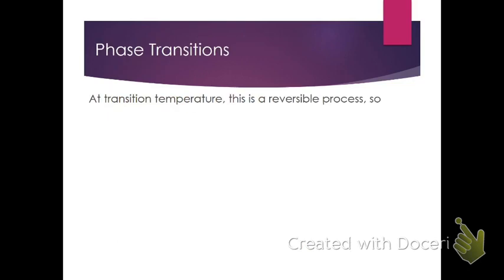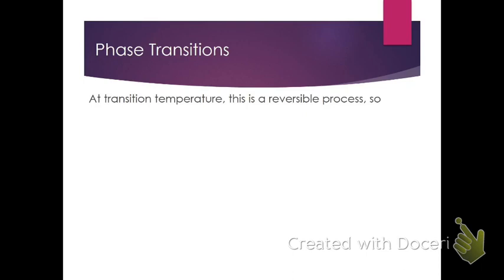So finally, let's talk about phase transitions. And so we're talking about entropy changes at, say, the melting point or boiling point of a substance. What we'll note is that when we're actually at the melting point or boiling point, we have an equilibrium. You may remember this, of course, from your initial exposure to phase transitions.